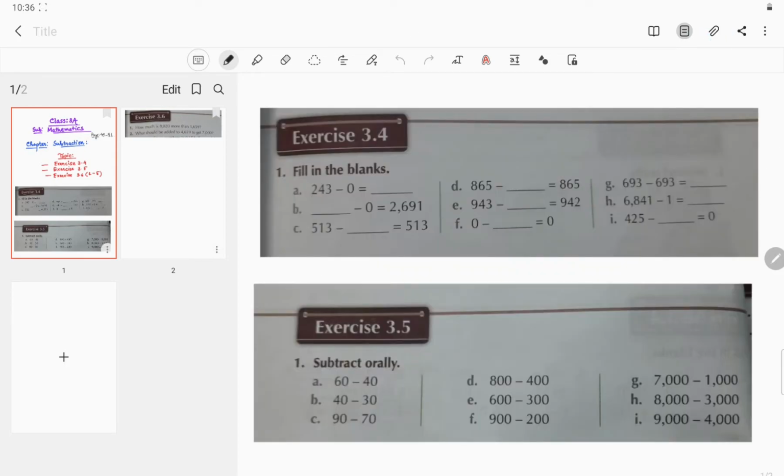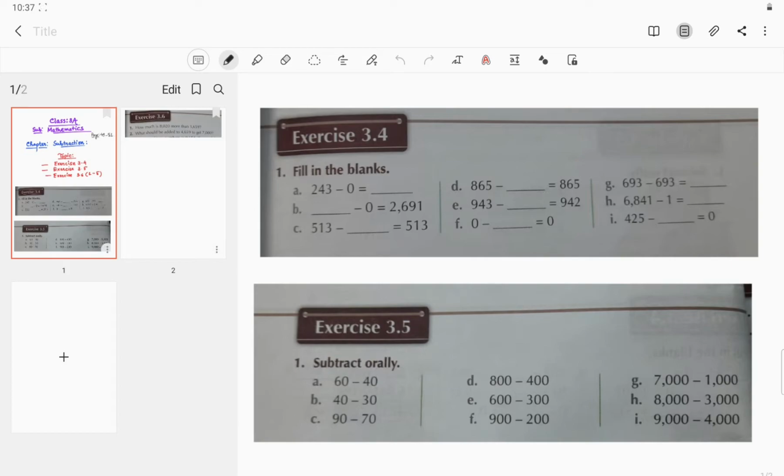Before starting this exercise, we have to know that in subtraction we can't change the order of the numbers. And another important property: when you subtract a number from itself, the difference will be 0.